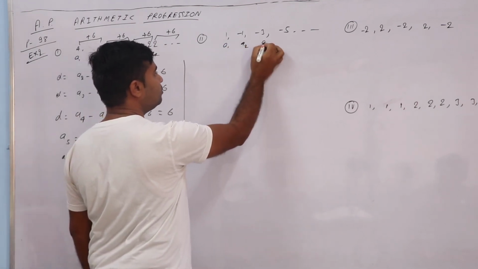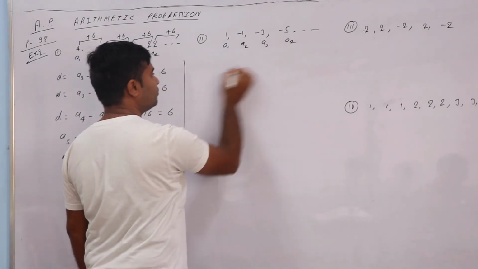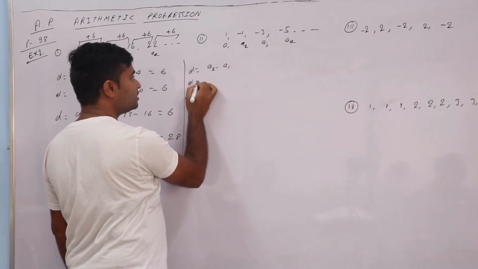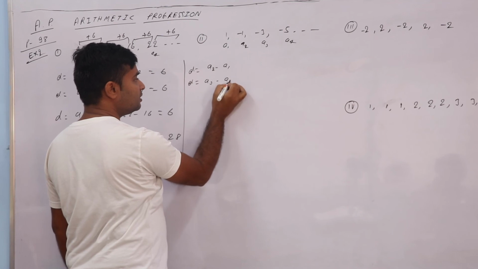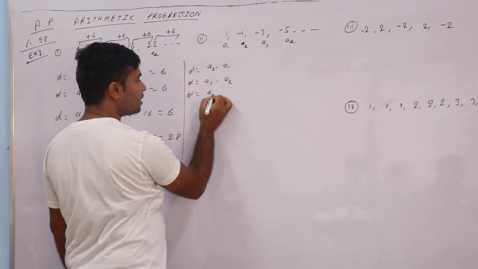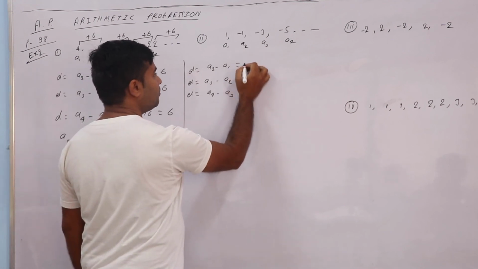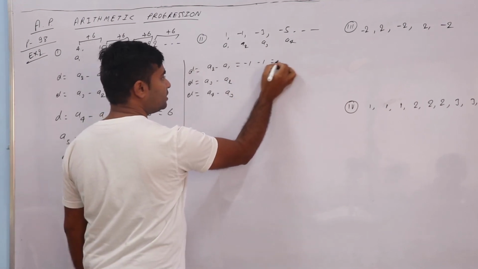A1, A2, A3, A4. D is equal to A2 minus A1, D is equal to A3 minus A2, D is equal to A4 minus A3. Correct? So minus 1 and minus 1 minus 2.